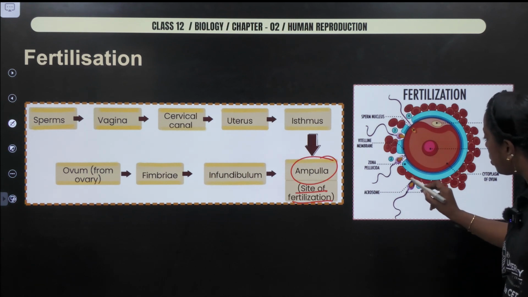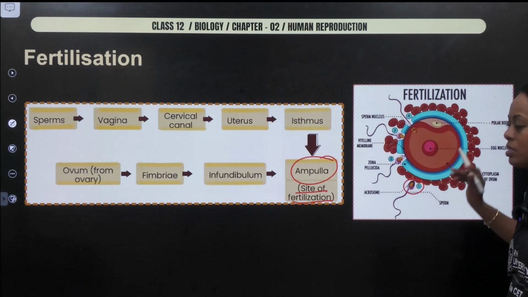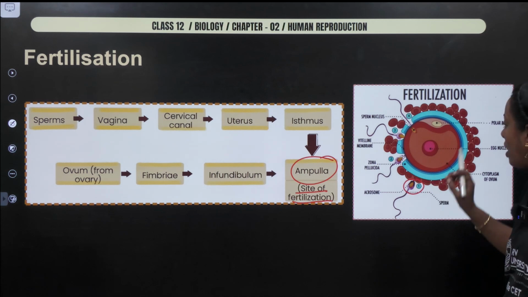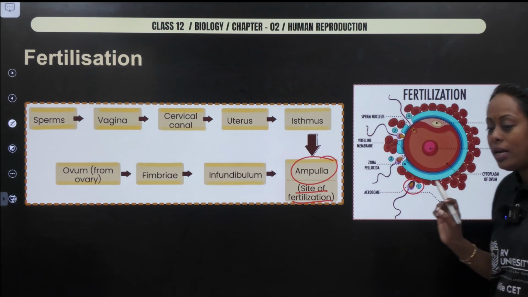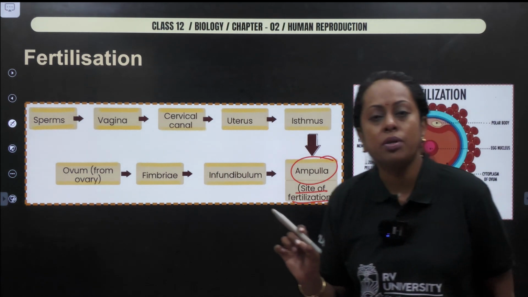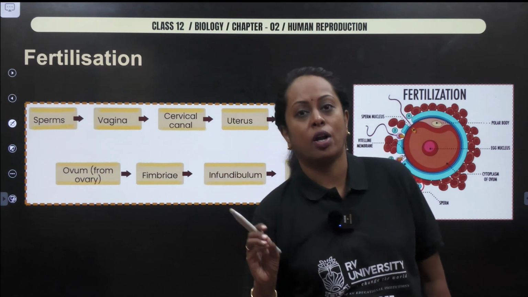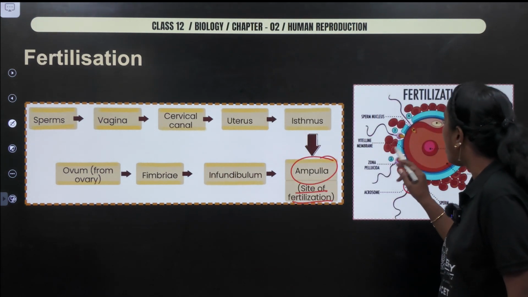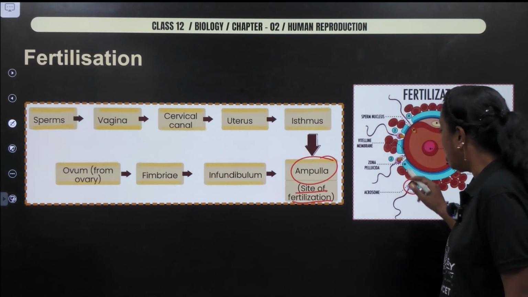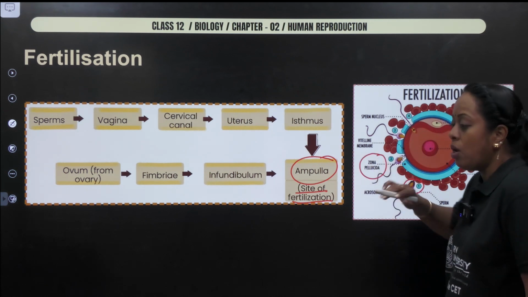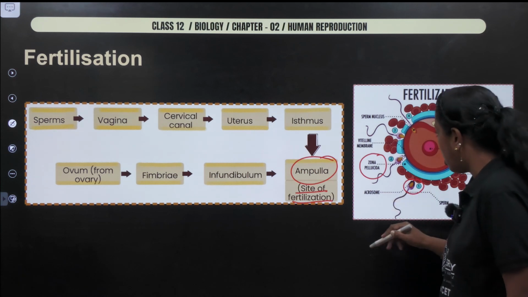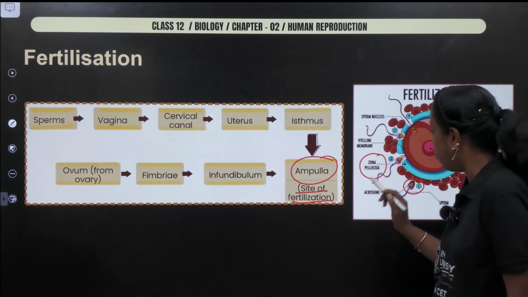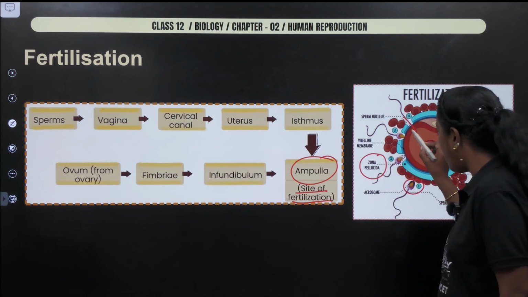Here you can see the sperm moving towards the outermost zone, which is known as corona radiata. Only at the point of contact, the sperm is going to bring about digestion of the corona radiata cells. Then it goes to the next region, the zona pellucida, where a compatibility check occurs. Once compatibility is confirmed, the sperm is going to penetrate in.